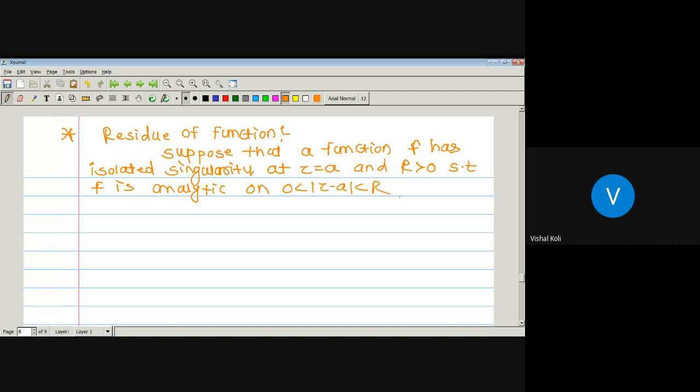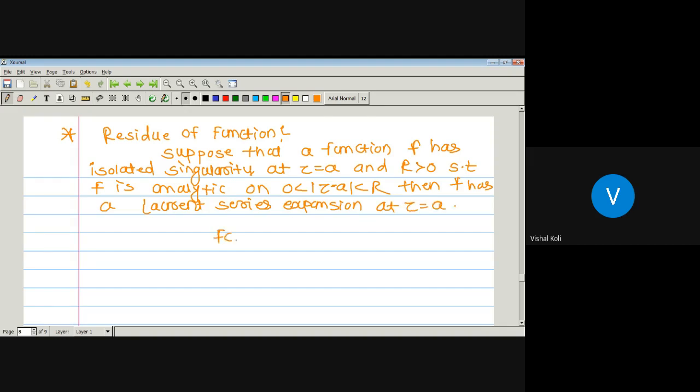By the definition of isolated singularity, the given function must be analytic in the deleted neighborhood of a. So as it has an isolated singularity, on the region mod z minus a greater than 0 and less than r, the given function must be analytic. As it is analytic on this region, this function must have a power series expansion in this region. So the function f has a Laurent series expansion at the point z equal to a.